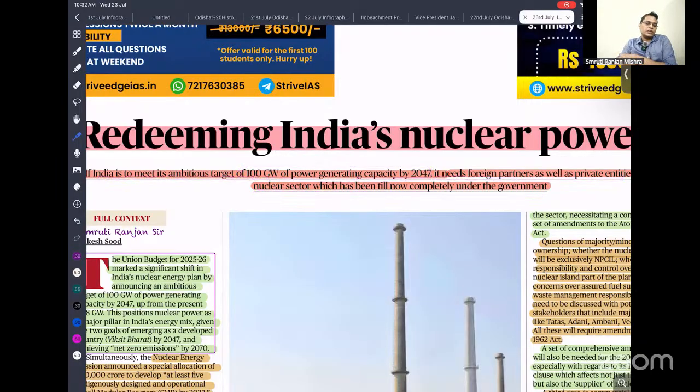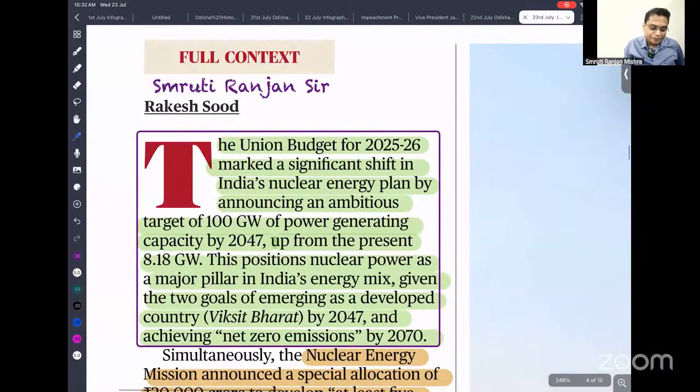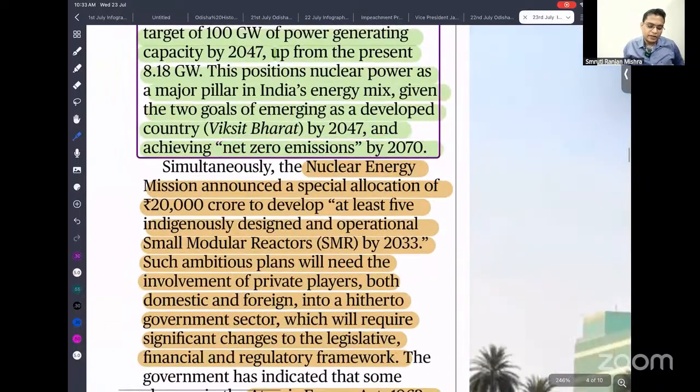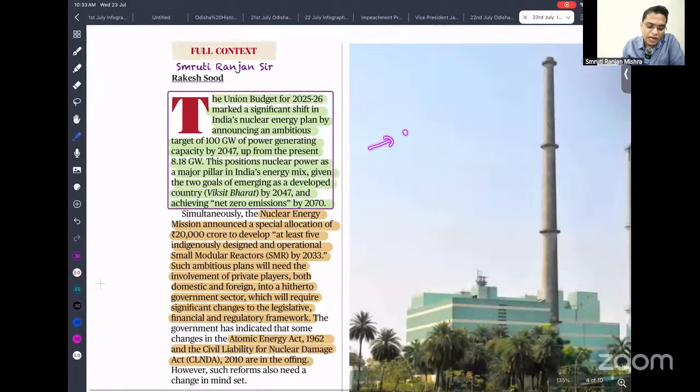To achieve our 100 gigawatt target by 2047, which the Government of India has set, we need private sector participation and foreign partners. You can see here in the Union Budget, they have set the ambitious target of 100 gigawatts in 2047. Our aim is also to achieve carbon neutrality by 2070. Why is nuclear energy very important in this case? Because we have to achieve carbon neutrality by 2070 and phase out coal power plants. But where will we get this energy, as our economy is growing very rapidly?